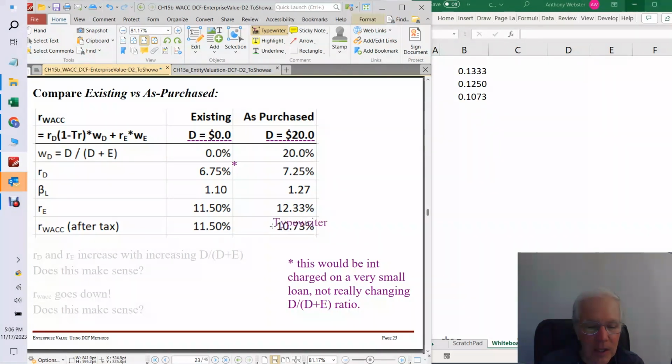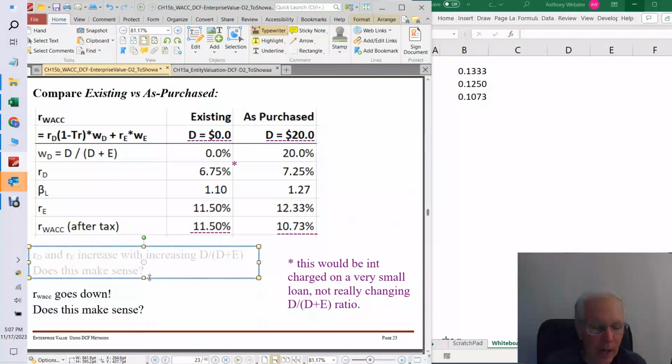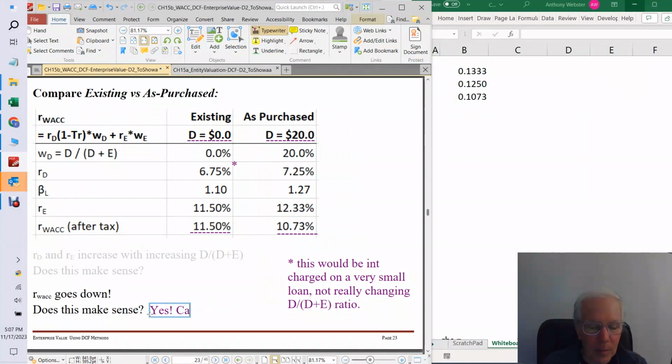And now let's go to the weighted average cost of capital. Well, clearly, if there is no debt, the weighted average cost of capital has got to be the equity cost of capital because all the other terms drop out. But now look at this. It's come down here, the weighted average cost of capital. So did we make a mistake? I don't think we made a mistake. And let's think about this a little bit here. So the weighted average cost of capital has gone down. Does this make sense? And I'm going to say yes, because of the tax shield.